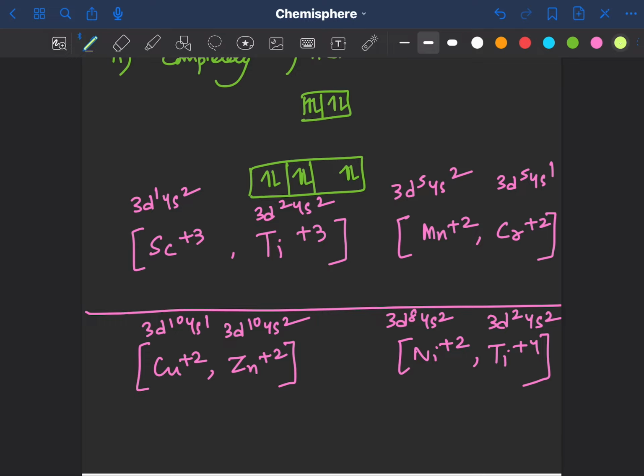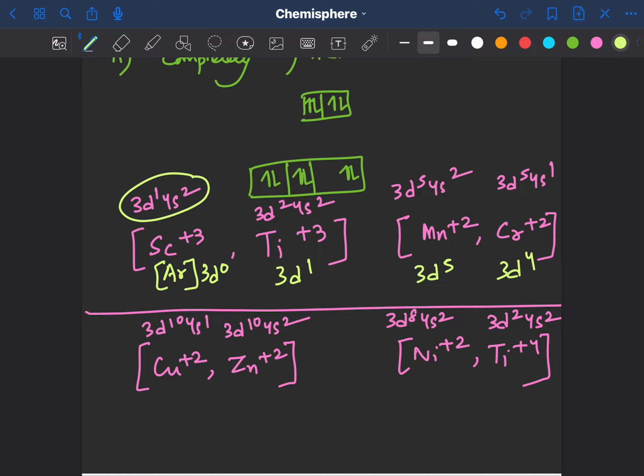Okay, and here we have to remove 3 electrons, so therefore ultimately its configuration will be that of argon, right? So basically 3d0. In titanium plus 3, we remove 3 electrons, so we'll be left with 3d1. In manganese, if we remove 2 electrons, we'll be left with 3d5. In chromium, if we remove 2 electrons, we'll be left with 3d4.